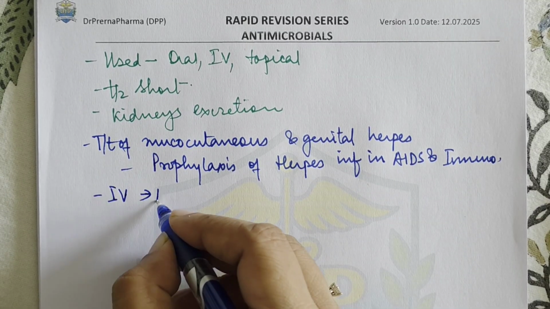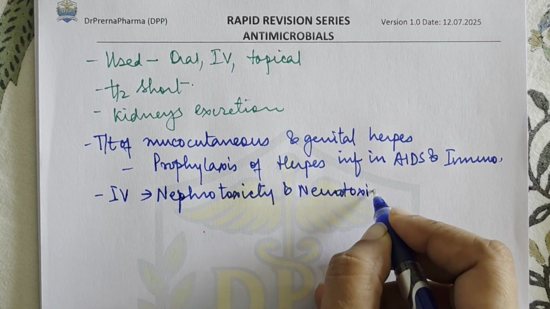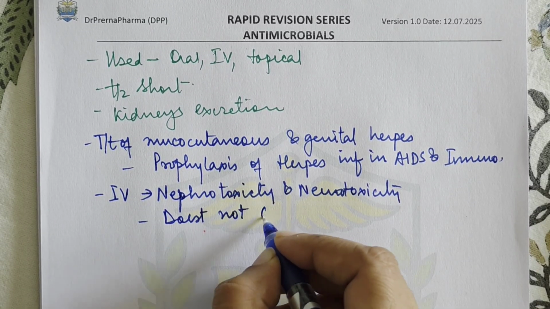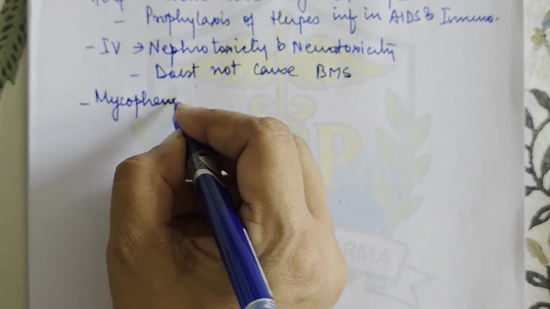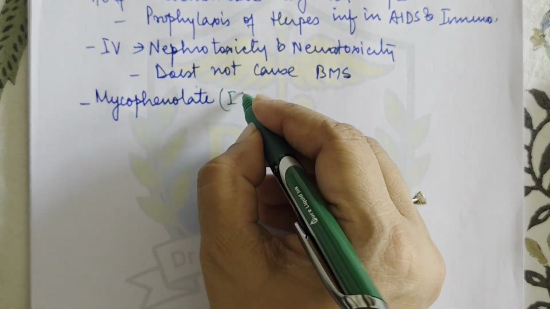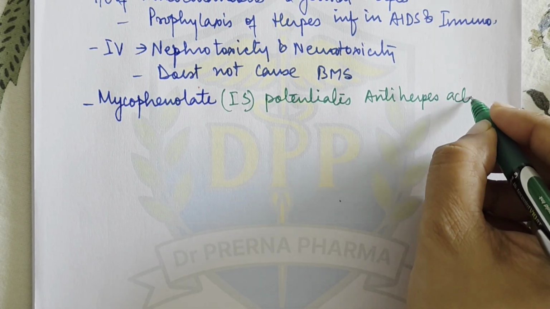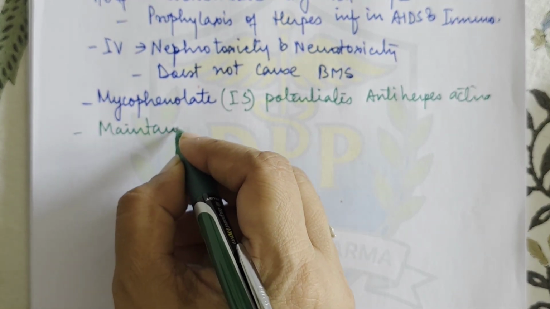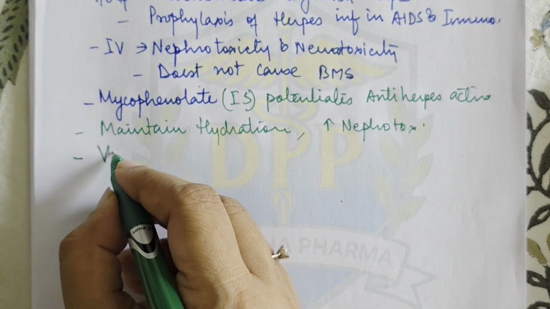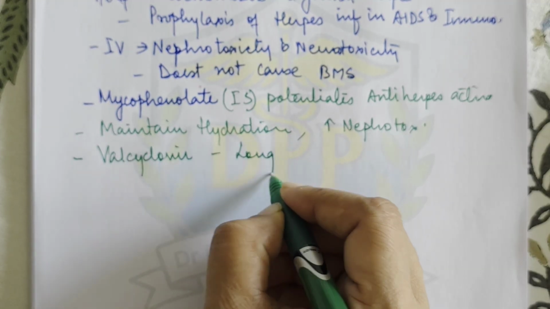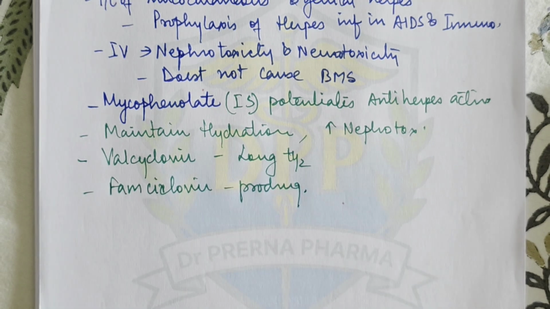Then if you give IV administration, it can result in nephrotoxicity and also neurotoxicity, but it does not cause bone marrow suppression. Then there is another drug, that is mycophenolate. Now this mycophenolate is an immunosuppressant, and it potentiates the anti-herpes activity, right? When the patient is on acyclovir, then maintain hydration, otherwise the chances of nephrotoxicity are more. Then valacyclovir has a long half-life, and famciclovir is a prodrug, right? So these are the various drugs.